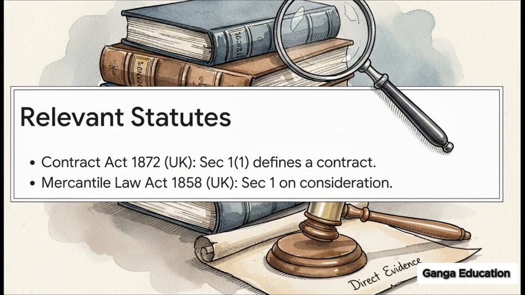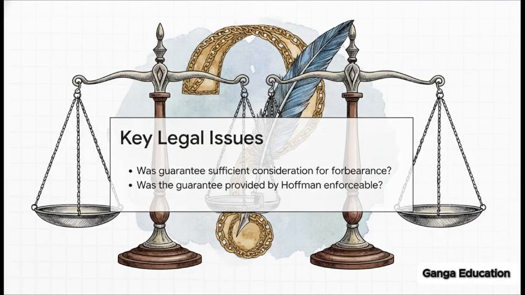Now, a quick exam tip on how we view this in India today. Proving the existence of such a guarantee actually requires direct evidence under the Indian Evidence Act, like a written document. Circumstantial evidence just doesn't cut it for commercial contract terms. But in our case today, they weren't arguing about whether a promise was made, they were arguing if it was legally valid. So the whole thing boiled down to 2 super specific legal questions.